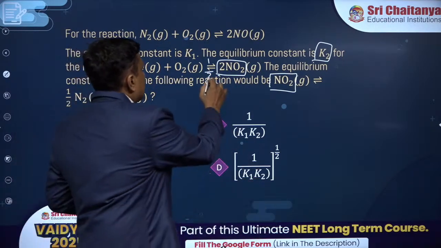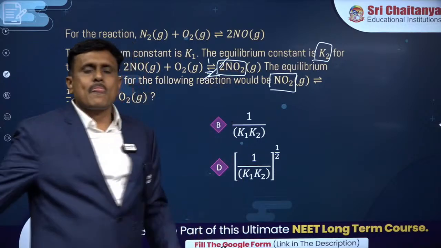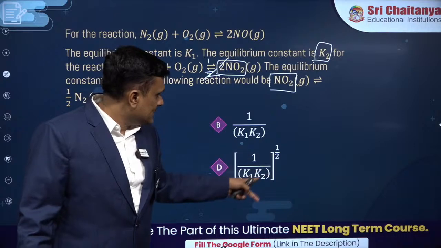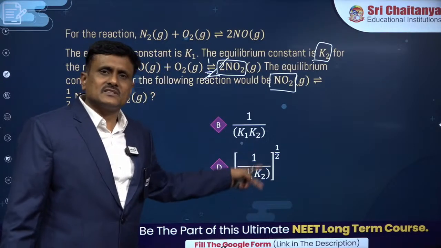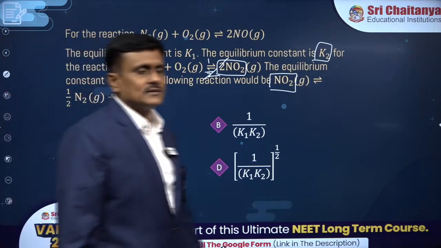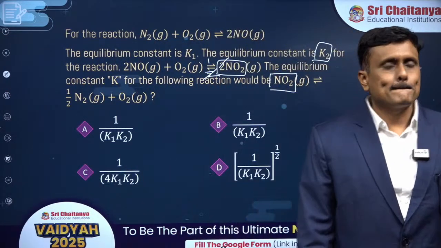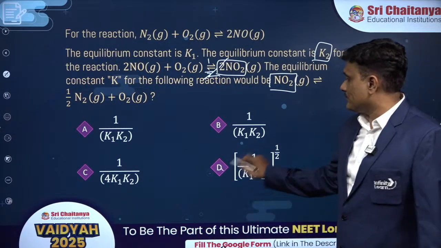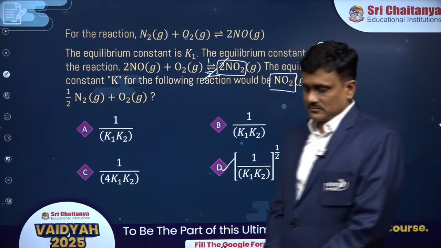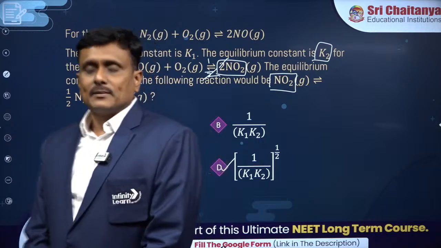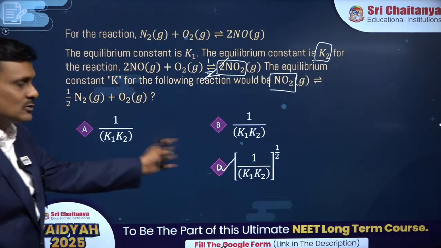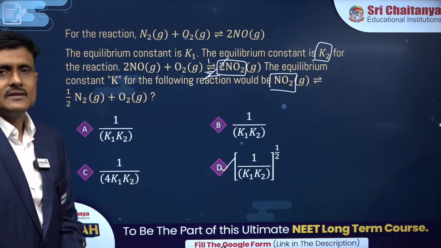If I multiply by half, this 2 gets cancelled, so the equilibrium constant becomes K2 to the power half. You can see this is the only option which is satisfying this condition, isn't it? Yes, law of mass action. This is the only equation which is fulfilling the demand. Have you understood? So that's why without doing this question you can tell the answer.